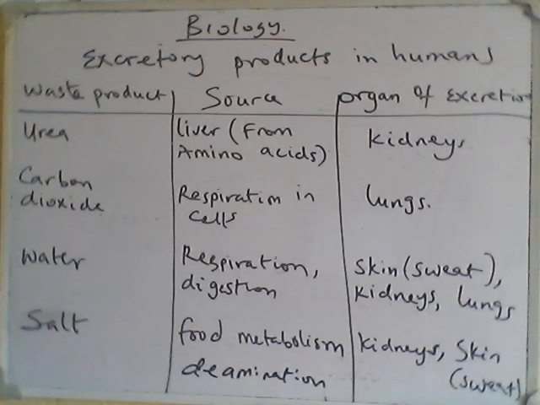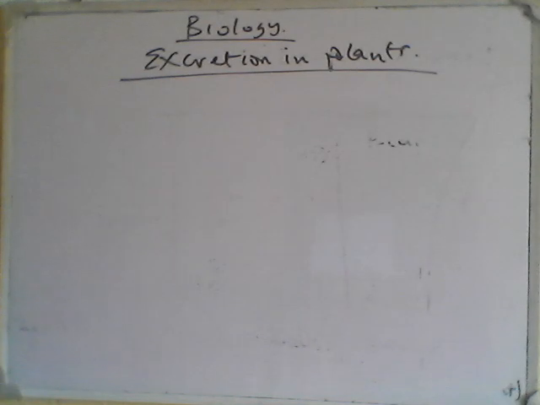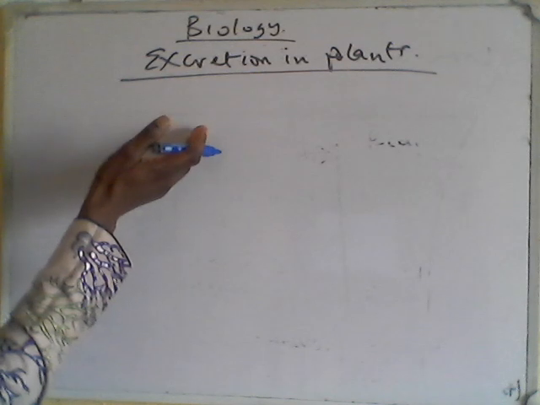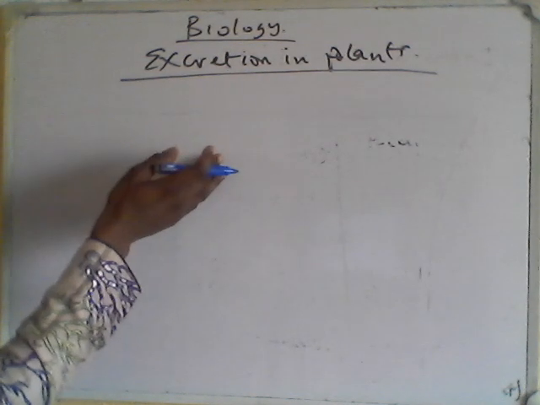So for plants, we'll look at excretion in plants. Plants really don't have any special excretory organs.